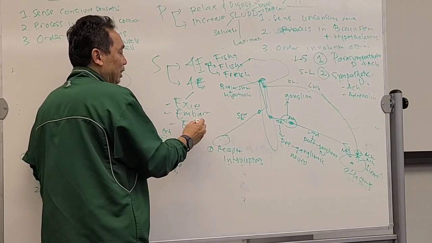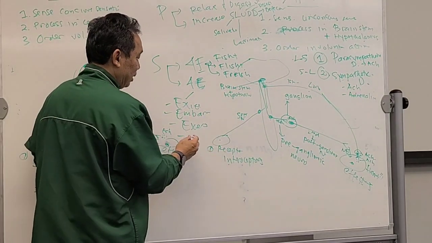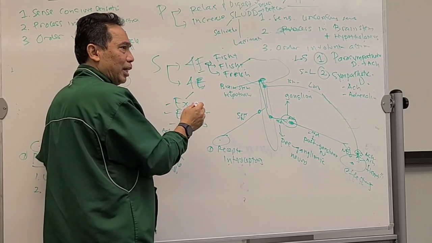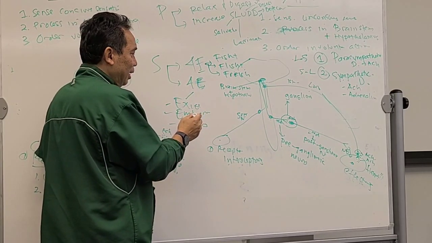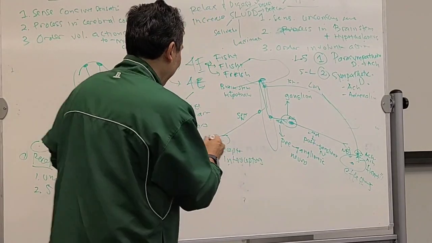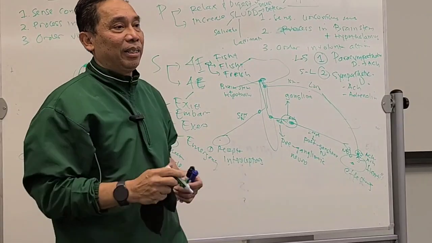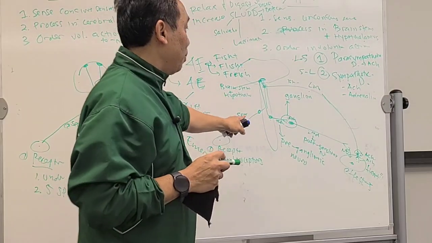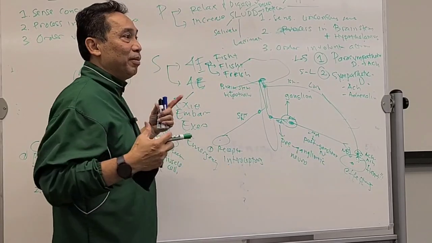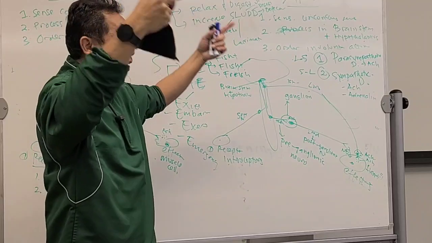When you exercise, you are under sympathetic. Excitement, embarrassment, exercise. What is the other one? Emergency. During an emergency, you are under sympathetic control. So what happens to your heartbeat if you are under sympathetic? Faster. Your eyes dilate. Your blood is rushing.